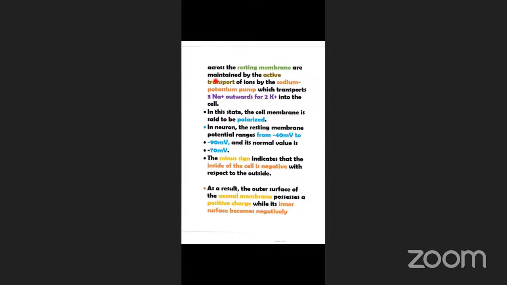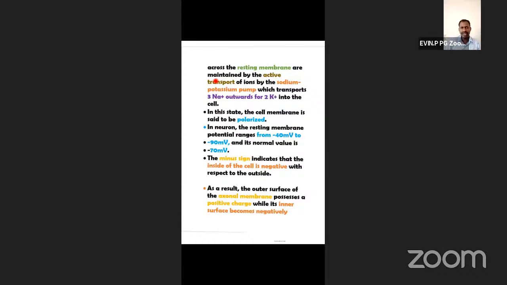Because of the low number of positive ions present inside, it leads to electronegativity. Outside, more positive ions are present, so it leads to electropositivity. Yes. See, 5 positive ions are inside the axoplasm, so an electropositive condition is maintained. So now the polarity should be reversed.